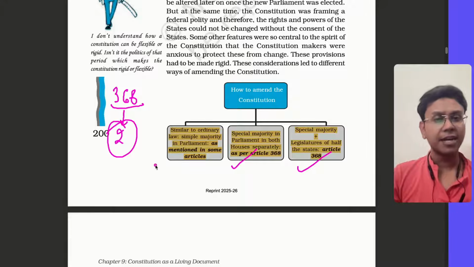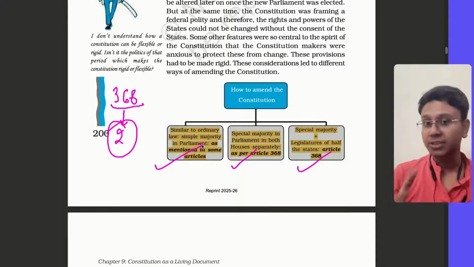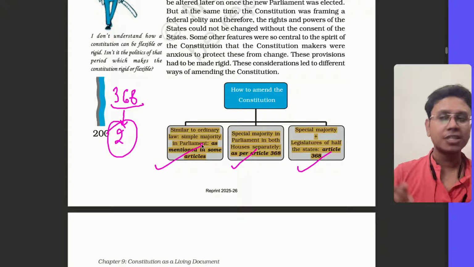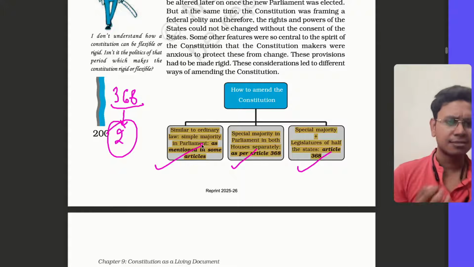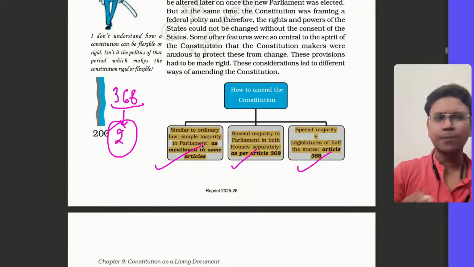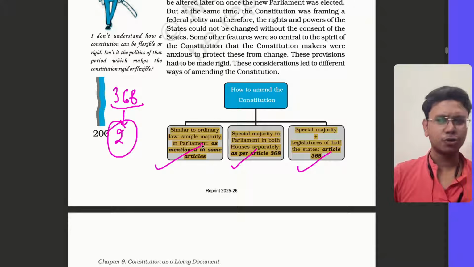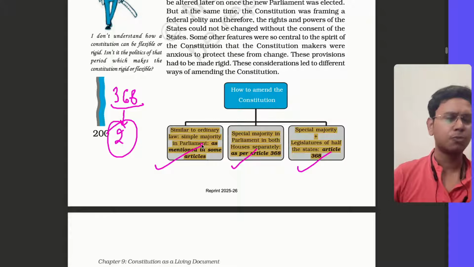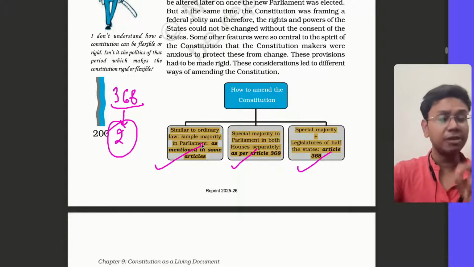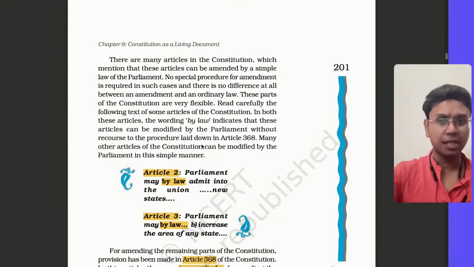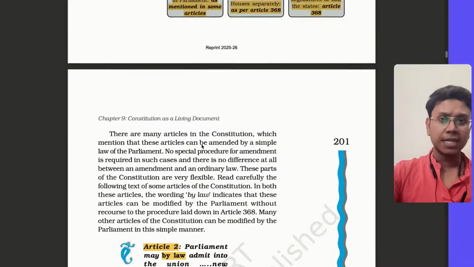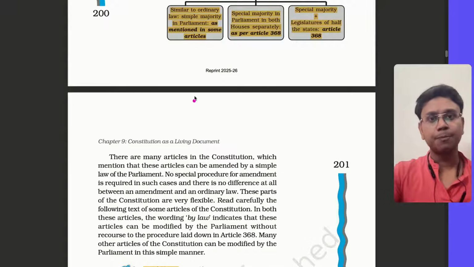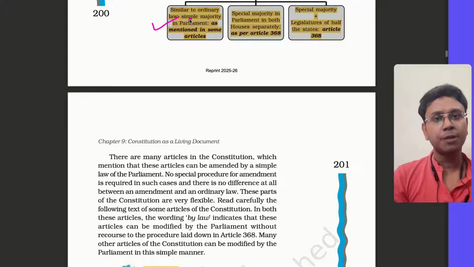Then there is a third way also. It is not mentioned in Article 368. It is mentioned separately in other articles. For these, only a simple majority will change the part of the constitution. The way ordinary bills are passed, in the same way these portions can be changed. We will cover these three points in detail now. The first one is ordinary law: by simple majority in Parliament, a few elements can be changed.